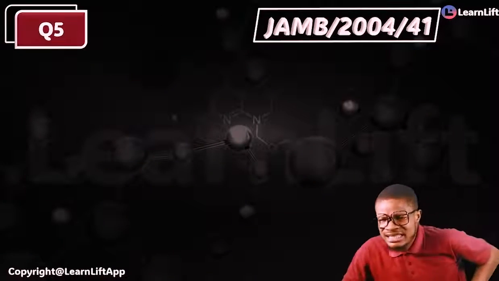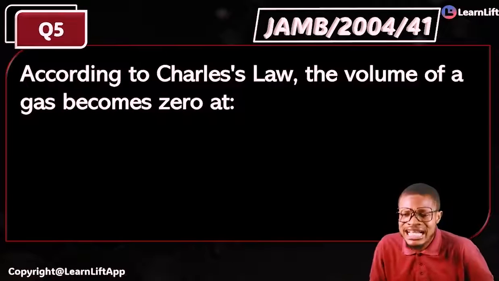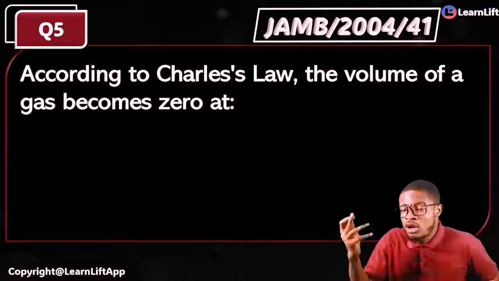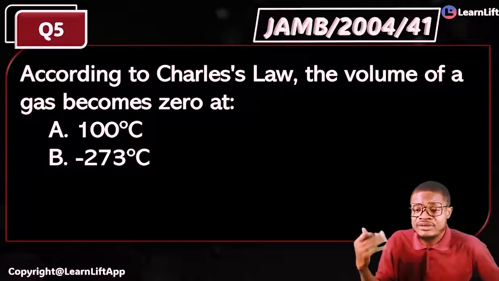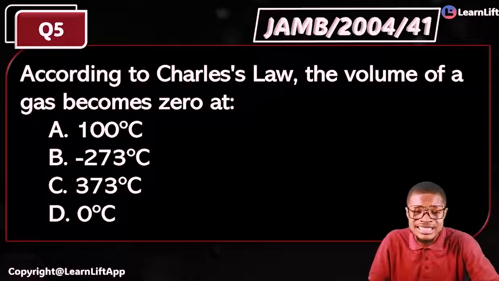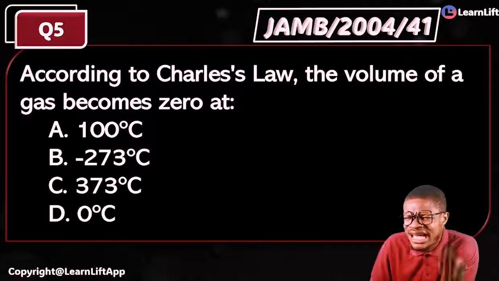If you feel fine, look at the question now. This question was asked in JAMB 2004, question 41. The question says, according to Charles' law, the volume of a gas becomes zero at: option A says 100 degrees Celsius, B says minus 273 degrees Celsius, C says 373 degrees Celsius, D says 0 Celsius. What is the answer? What is the value for your absolute zero temperature? That's what they're asking you there.